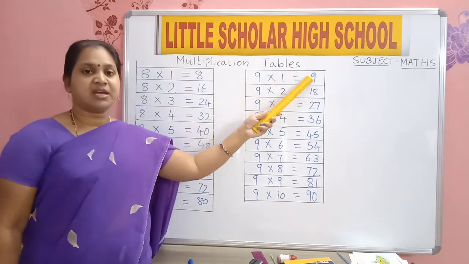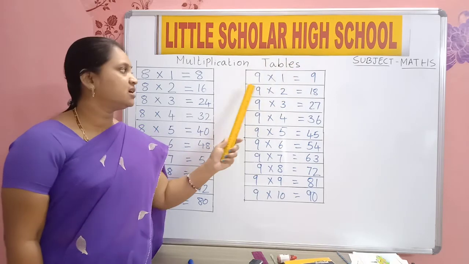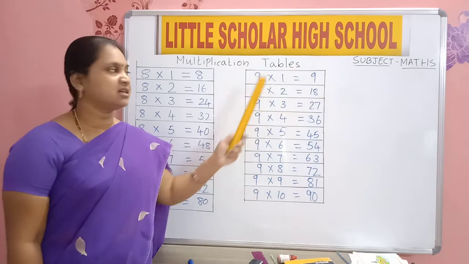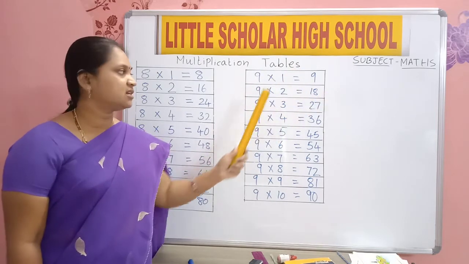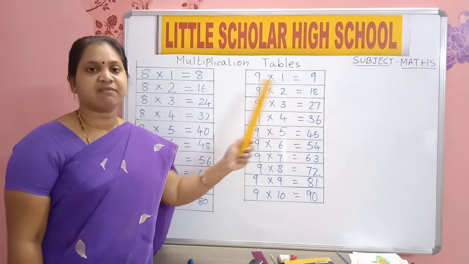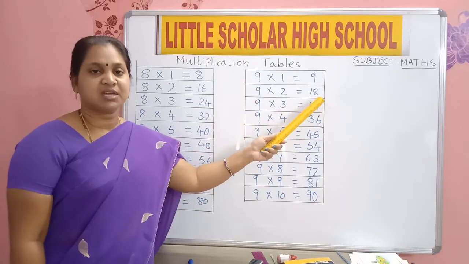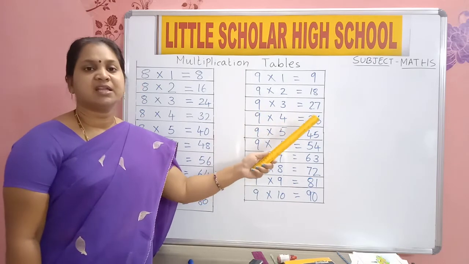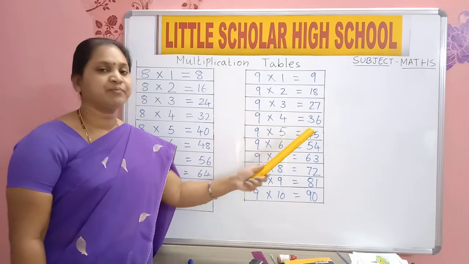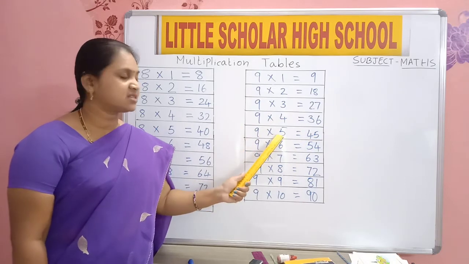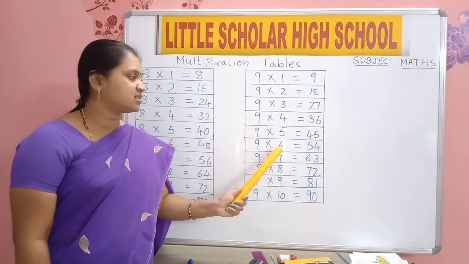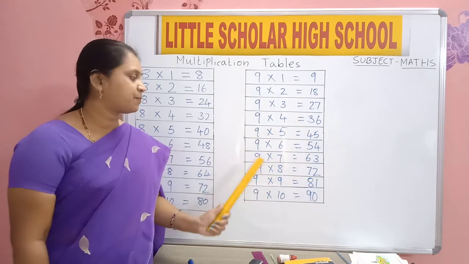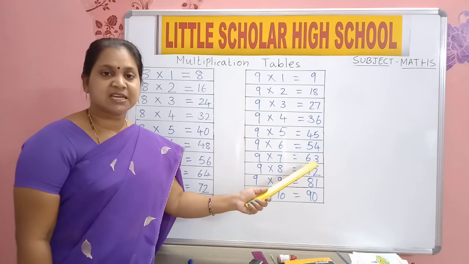9 1s are 9. 9 2s are 18. 9 3s are 27. 9 4s are 36. 9 5s are 45. 9 6s are 54. 9 7s are 63.